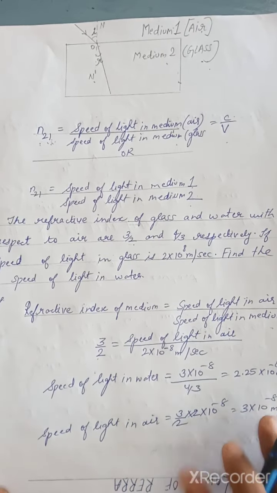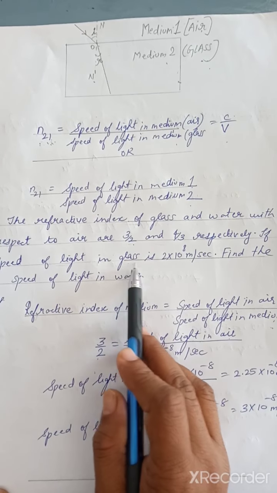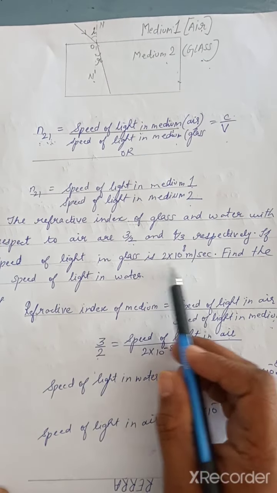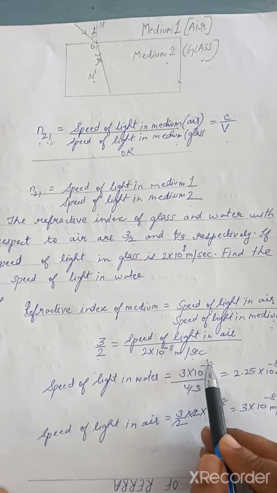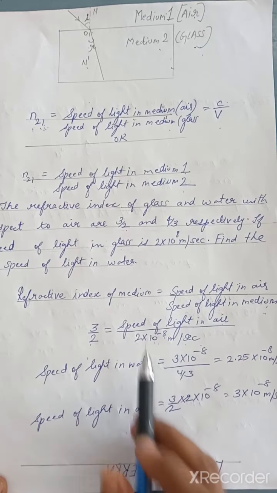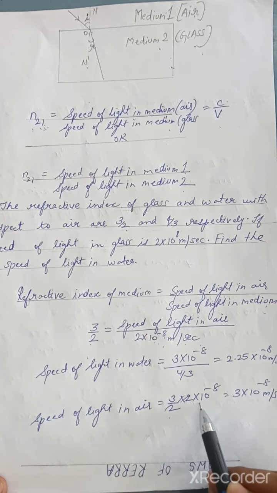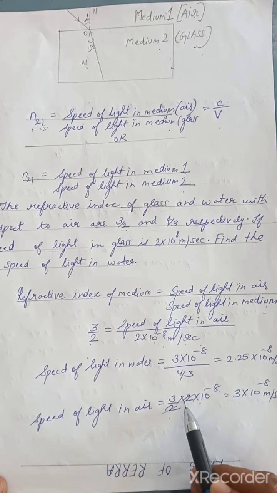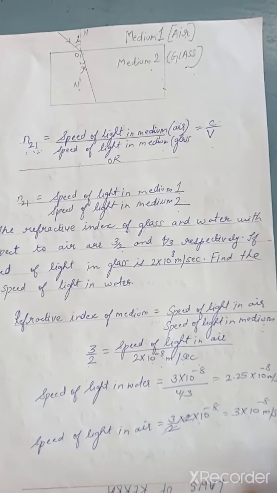The glass is the medium here, so we substitute 2 multiplied by 10 to the power 8 meter per second. Cross multiplying, you get 3/2 multiplied by 2 into 10 to the power 8. The 2 and 2 cancel and you get 3 multiplied by 10 to the power 8.